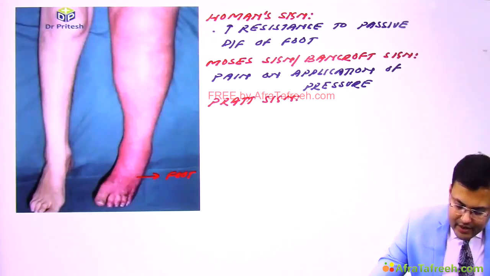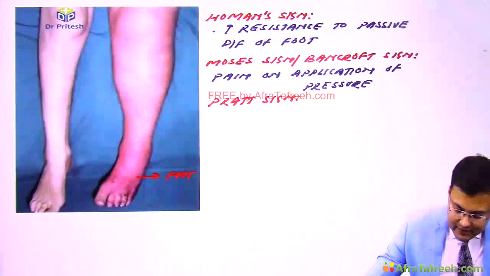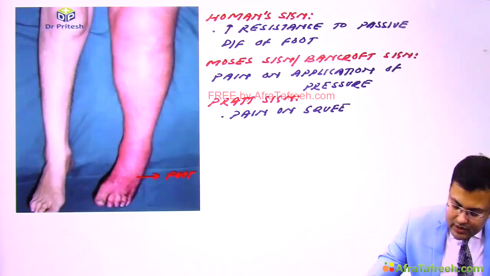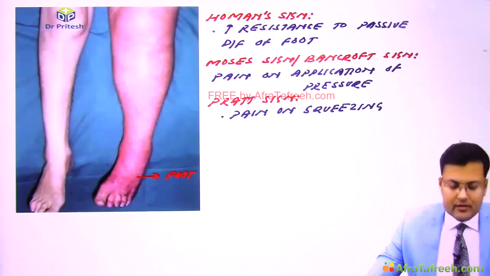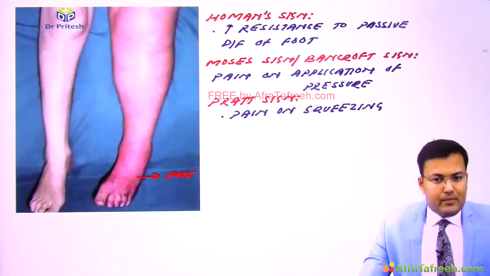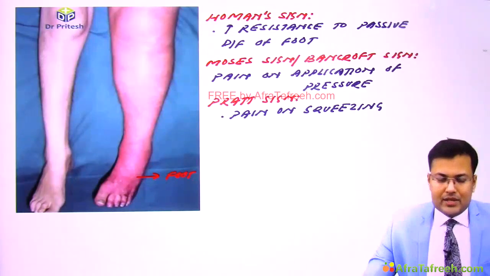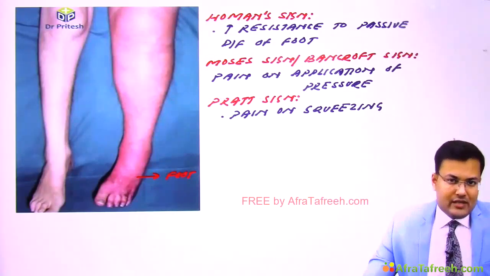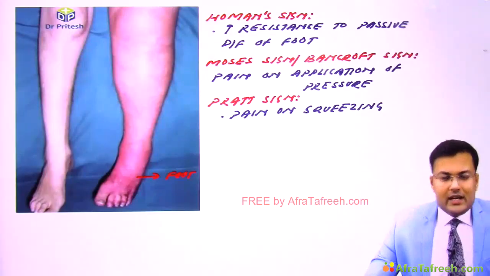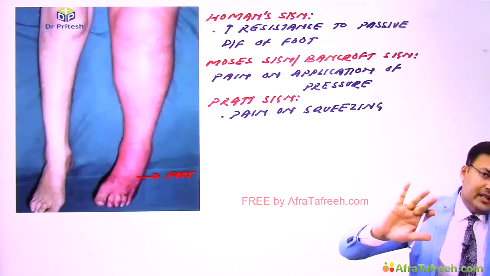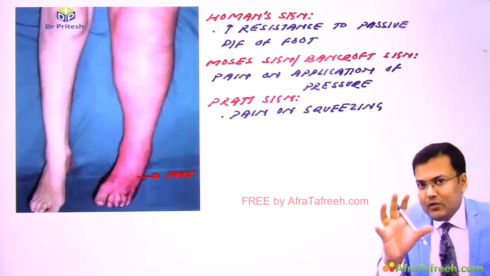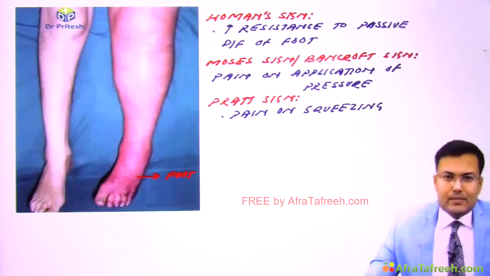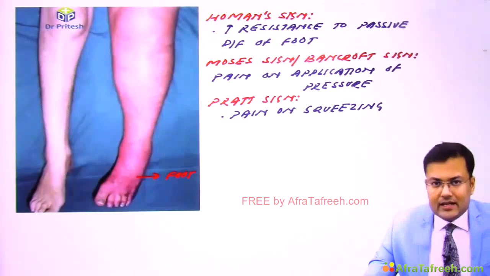It is pain on squeezing of calf. So this is pain on squeezing. Clear? In certain books, these two signs are interchanged. In certain books, it's written that pain on application of pressure is known as Pratt sign. That's wrong. And pain on squeezing is known as Moses. That's wrong. Clear? So Moses sign, whenever we apply the pressure, there is pain. And whenever we are going to squeeze the calf, there is pain. That is Pratt sign.